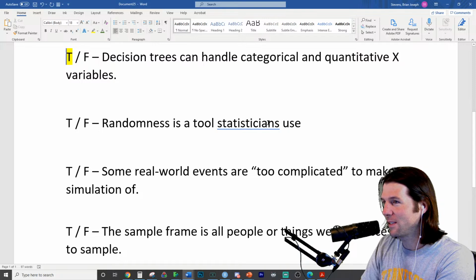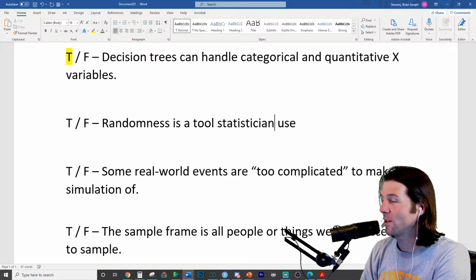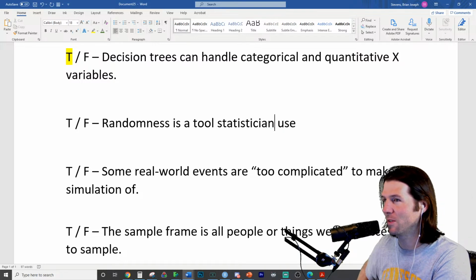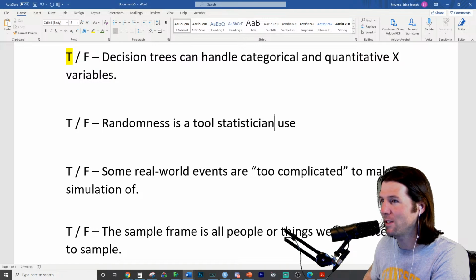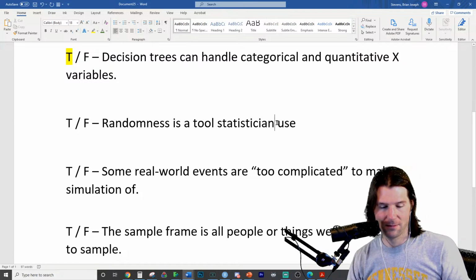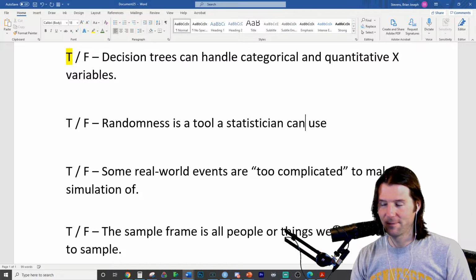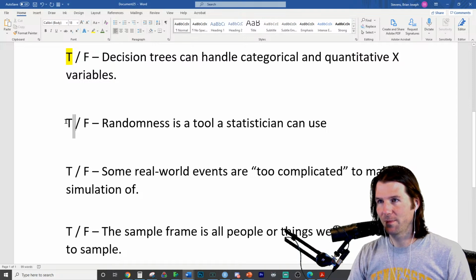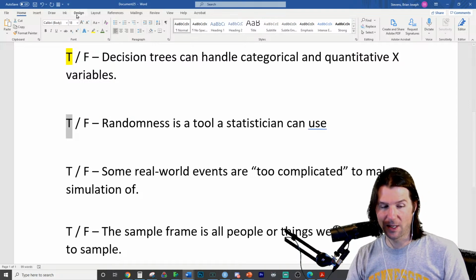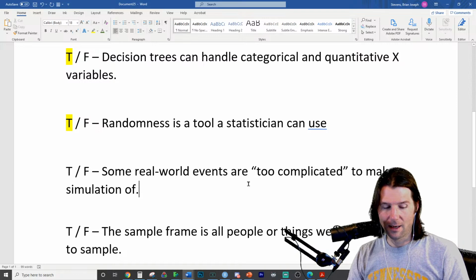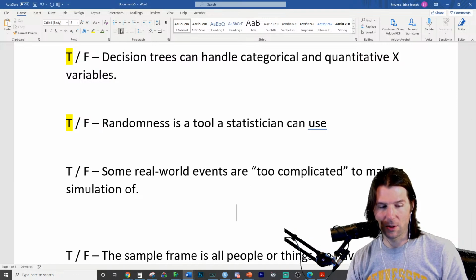Randomness is a tool that statisticians use. Sure, have it your way. Randomness is a tool statisticians use. There, take that. That is very true also. Randomness is a tool we use to do random samples or simulations. Brian hates this question.